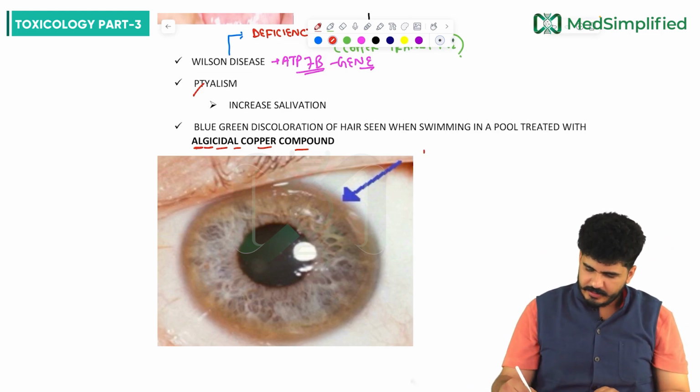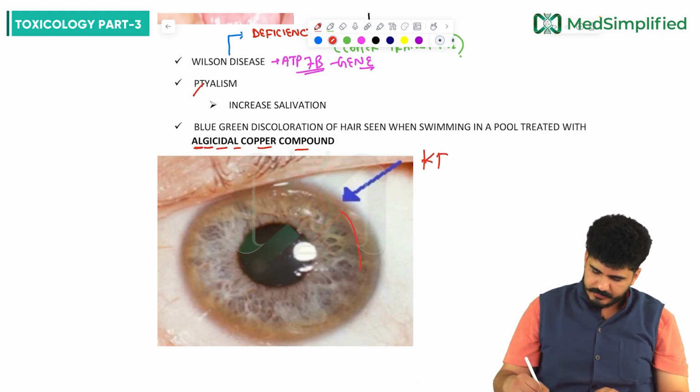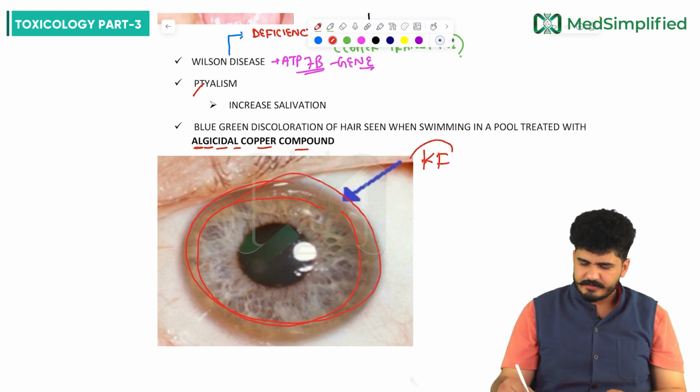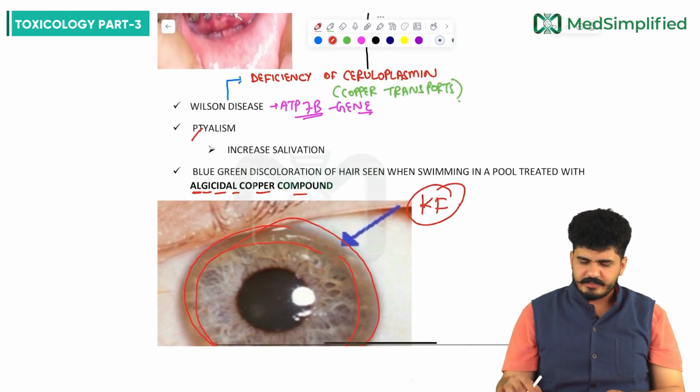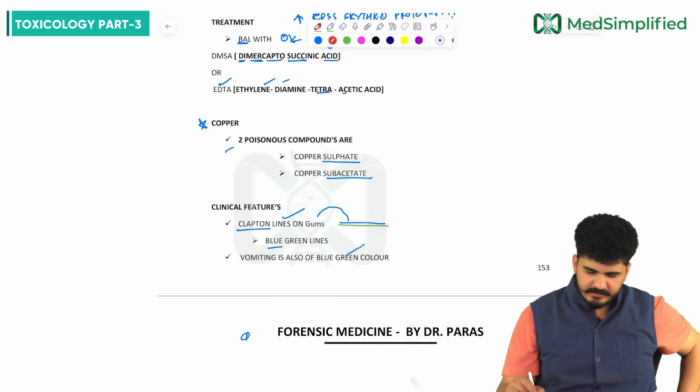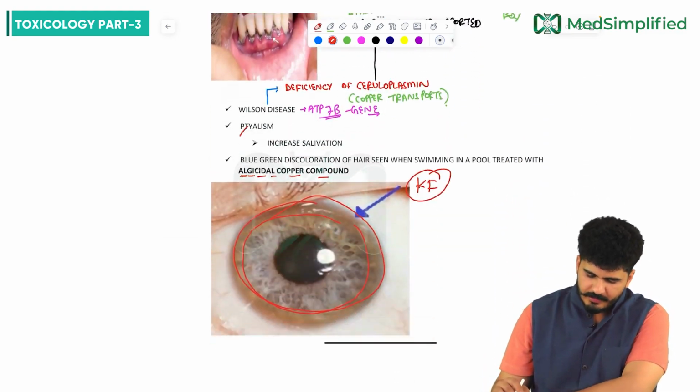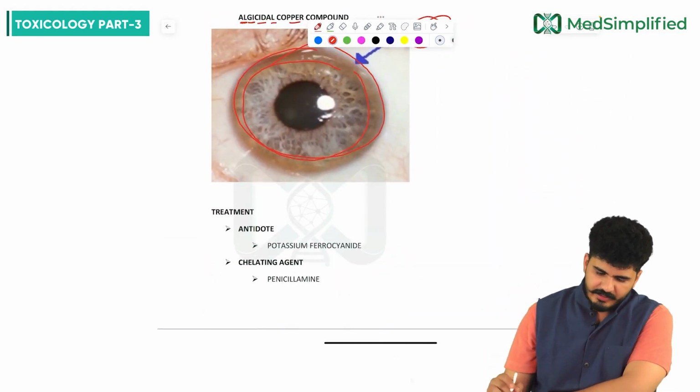And this is something, the KF ring. You can see the copper deposition along the capsule. Copper deposition will be there, and this is the KF ring, which is seen in Wilson's disease. And Wilson's disease is associated with copper poisoning, deposition of copper. So clinical significance also we have learned.